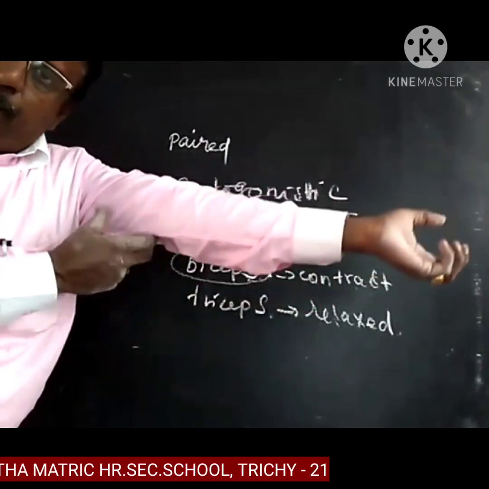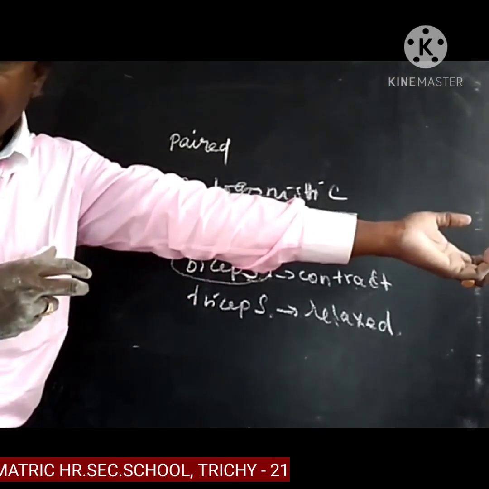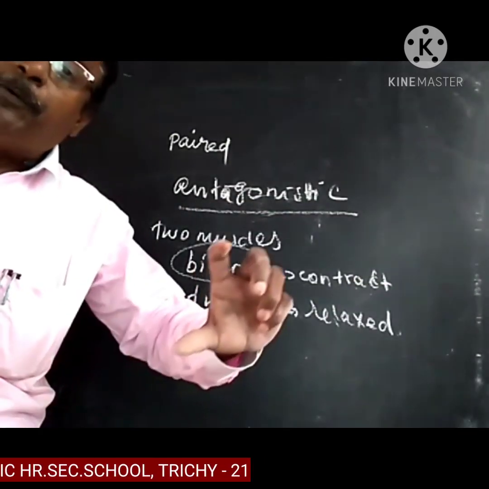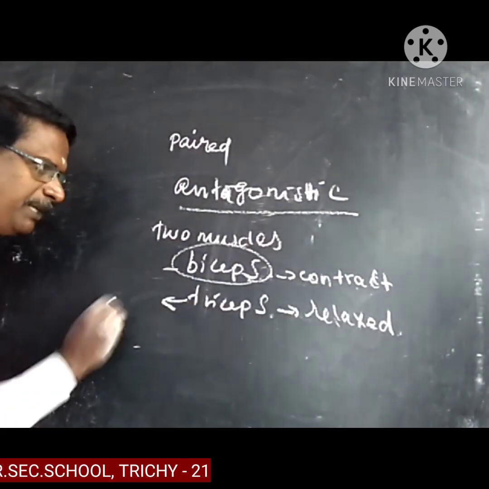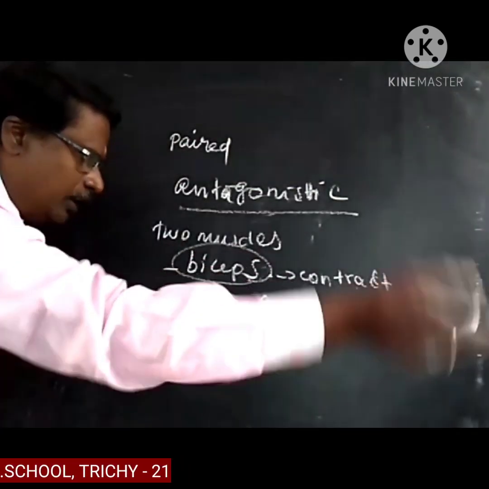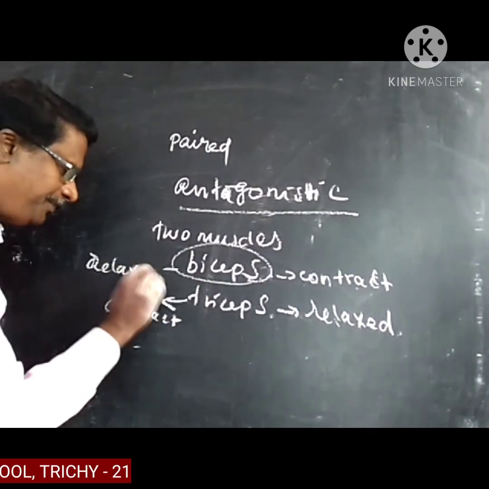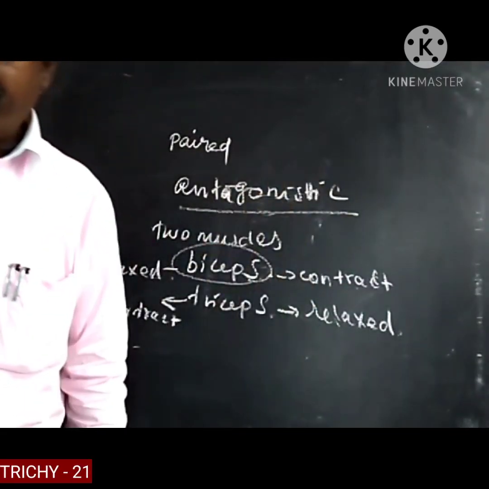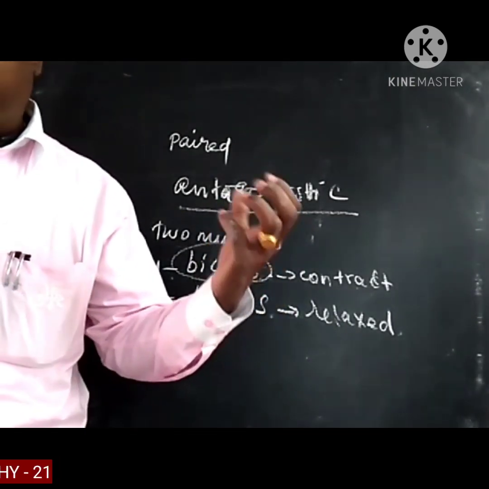When the triceps contracts, the arm becomes straight, while the biceps is in a relaxed condition. So the biceps and the triceps work in opposite directions.